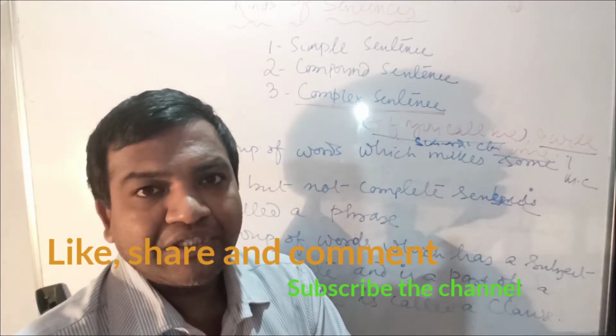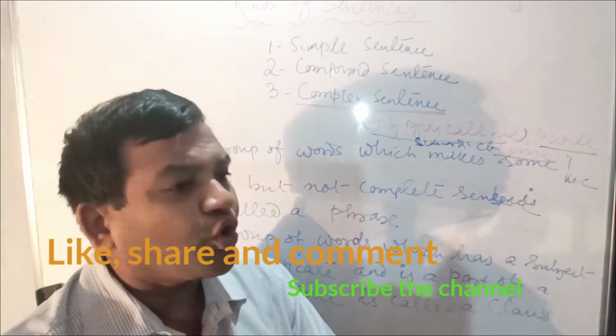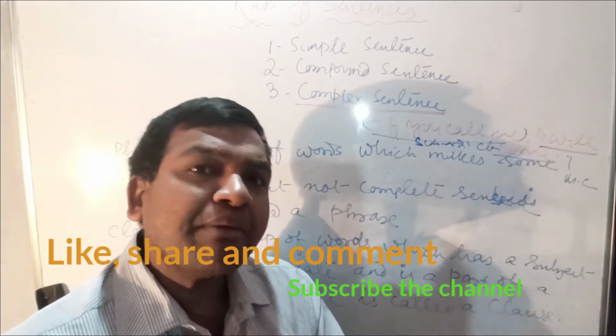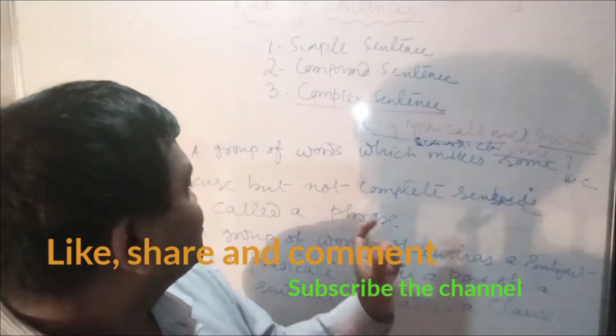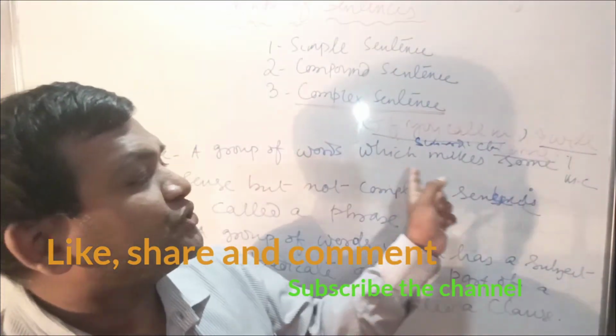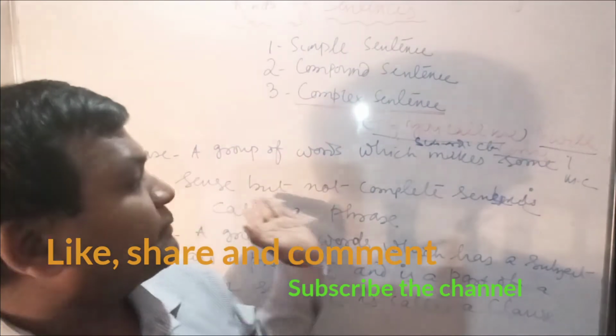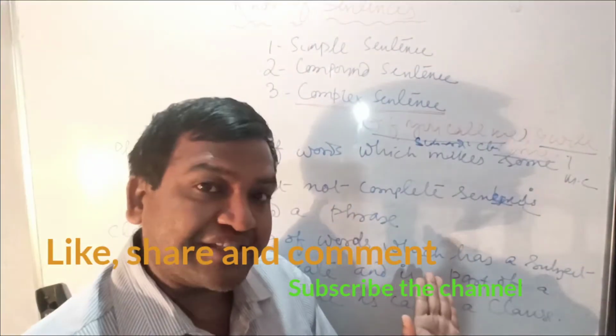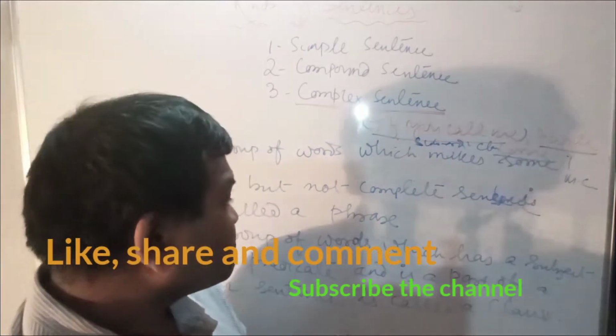In the morning is a phrase, a combination of three words. It's giving a meaning, so it's a phrase. Keep it in mind: a group of words which make some sense but not complete sense is called a phrase. Understood, I think.